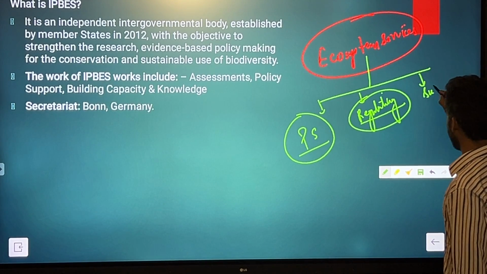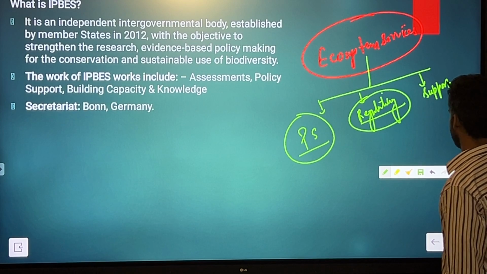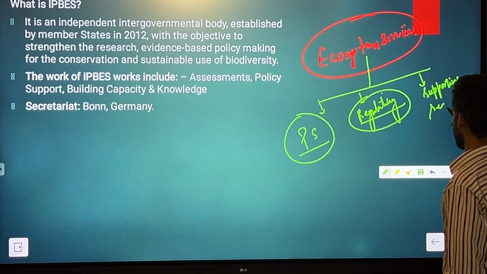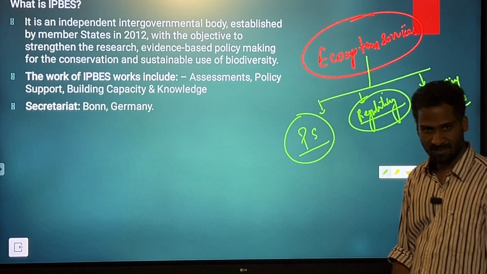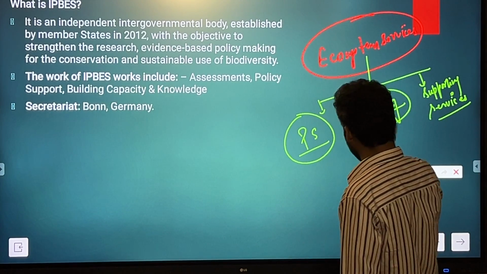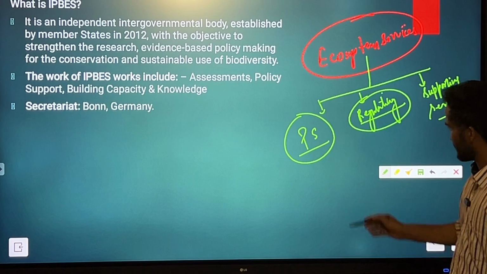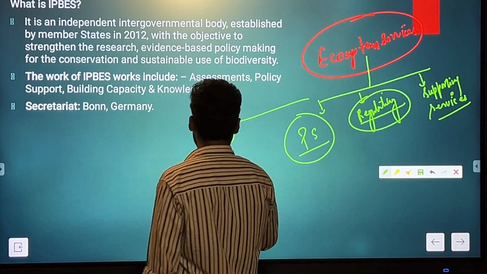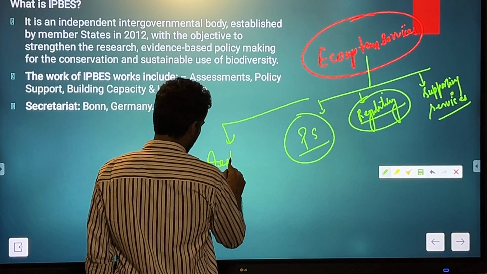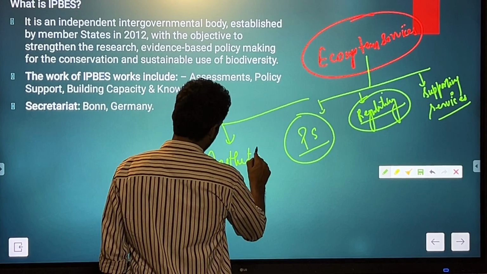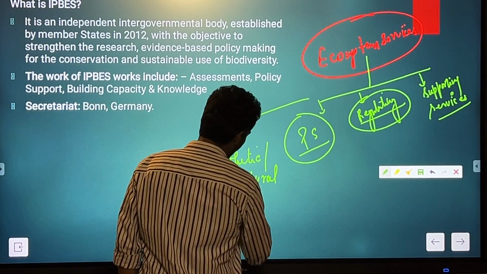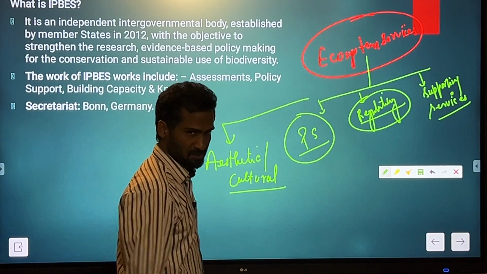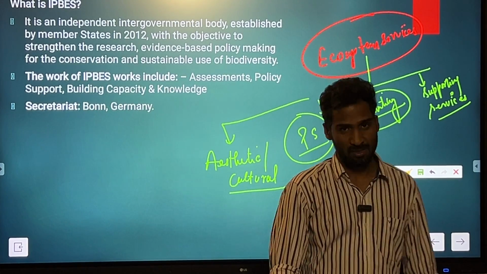Then supporting services include the nutrient cycles, groundwater recharge, all those things done by the ecosystem. And the fourth is the aesthetic service, or it is also called cultural service. So these are the four categories of the services provided by the ecosystem.